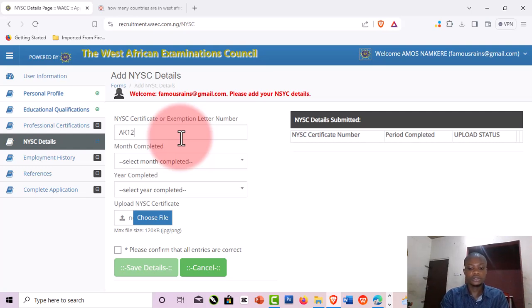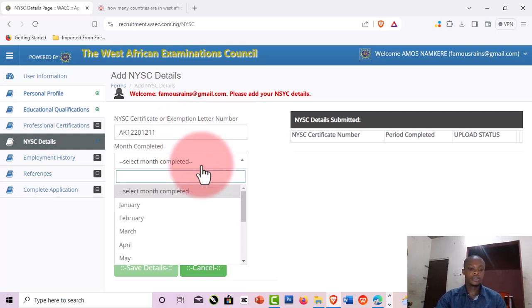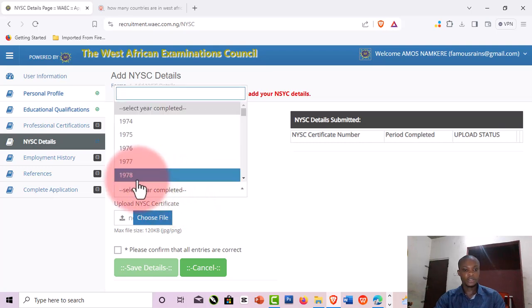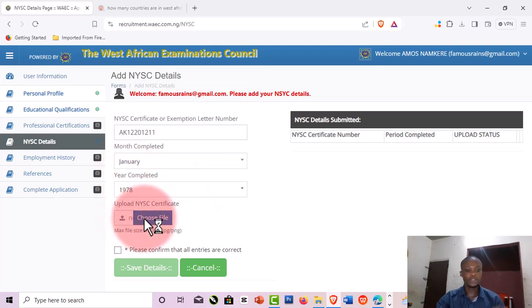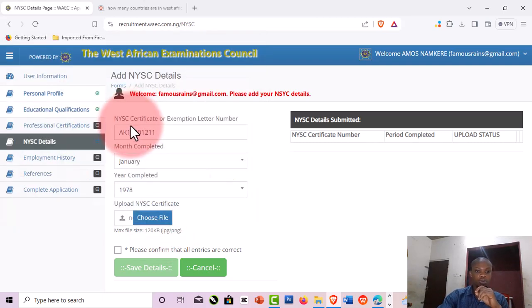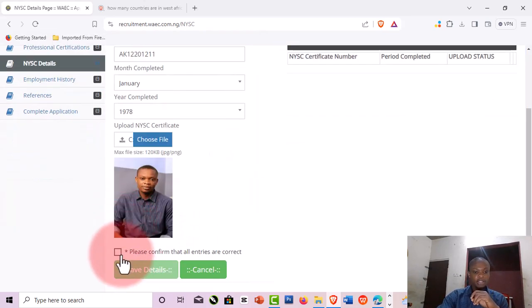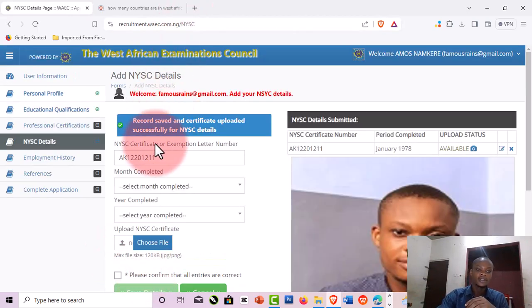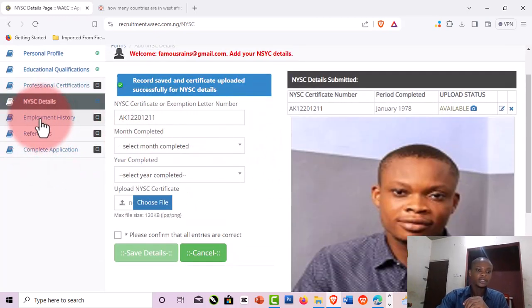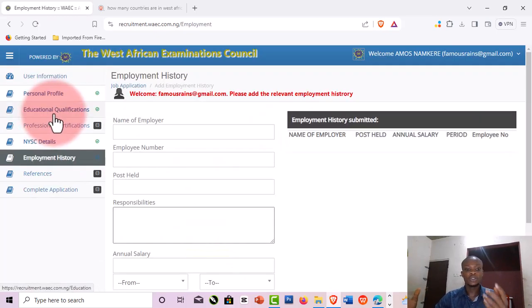So put in your NYSC certificate number right away. Then put the month you completed it here and upload the certificate. This is compulsory, so just upload it and click please confirm, then click save. Right, so that is uploaded and you can see successfully uploaded. The next thing here is your employment history.